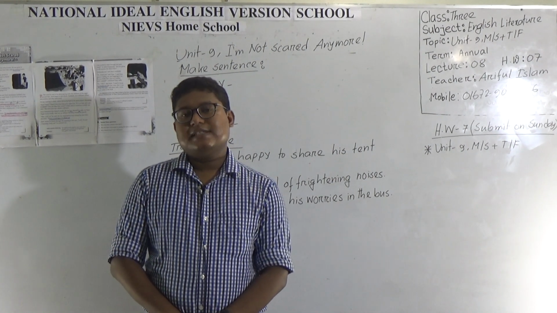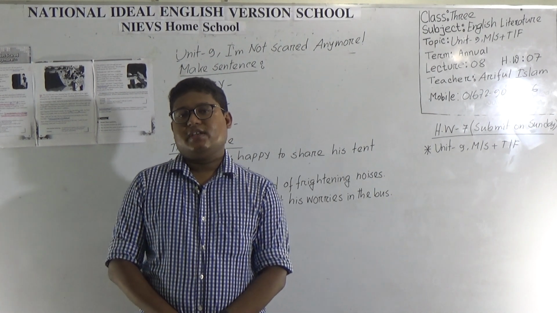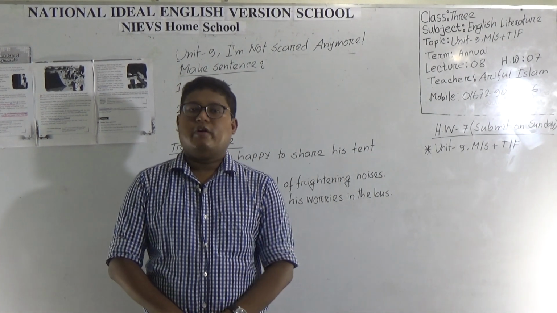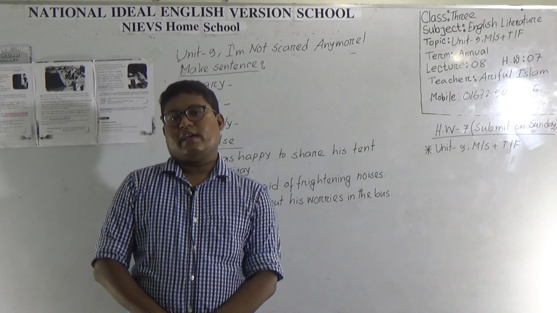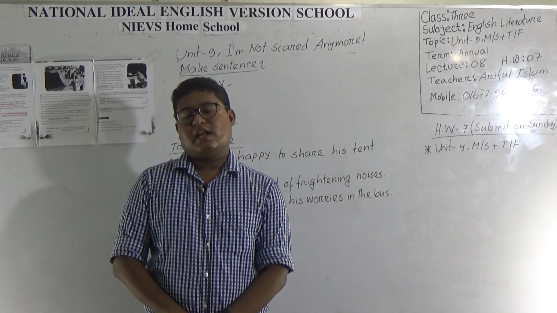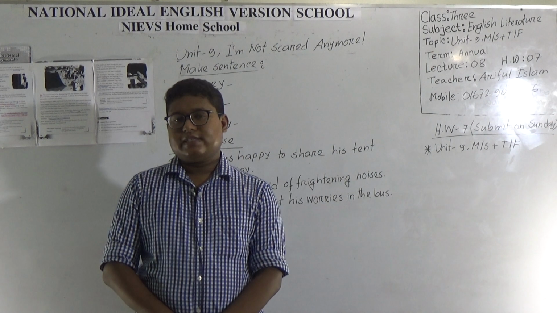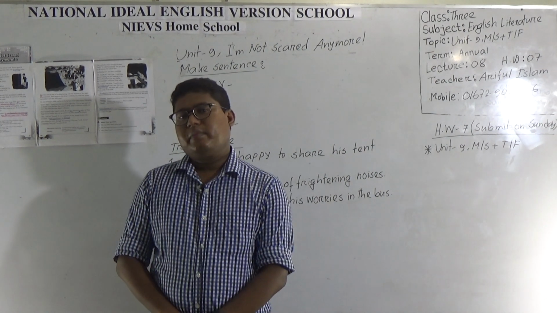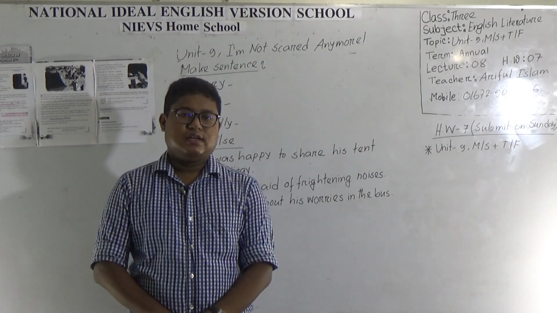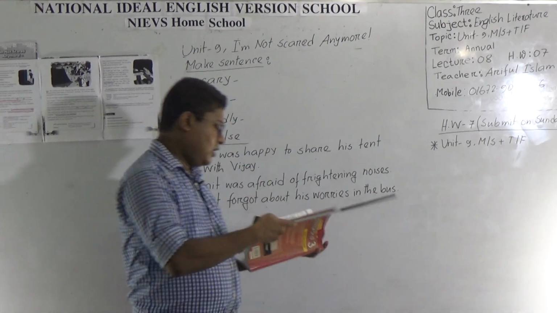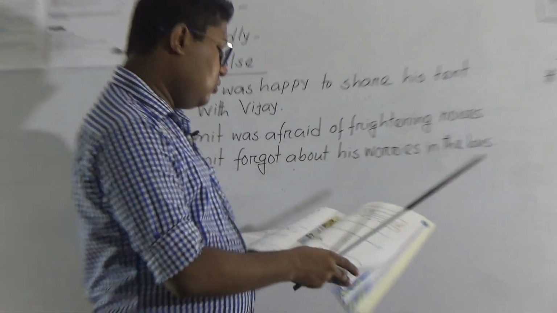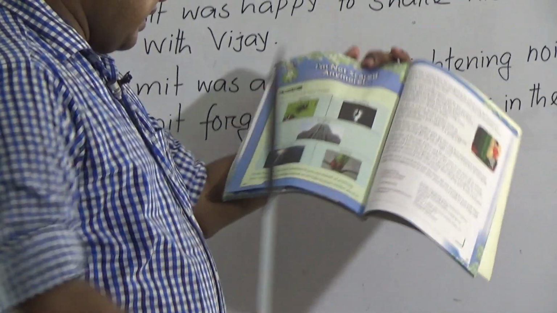I am Muhammad Ariful Islam, Assistant Teacher of English, National English Version School, Morning Shift. Today I am going to take an English Literature class for class 3 students. Our today's topic, Unit 9, Make Sentence and True False. So open a book and go to page number 98.